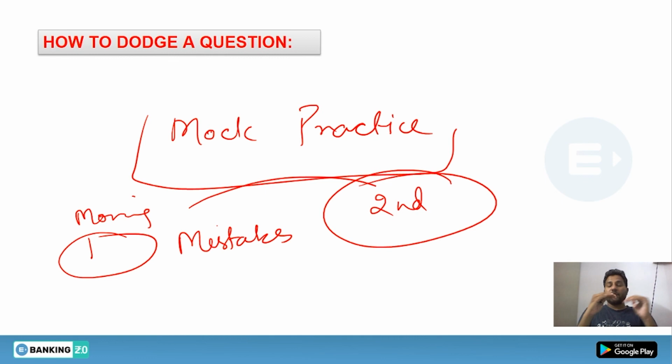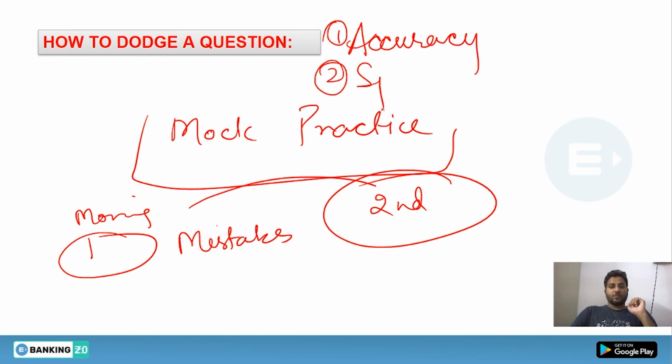If you won't be able to practice in a proper manner, that means you lack speed and you lack accuracy. But you should always remember that accuracy comes first, then speed comes. If you are able to generate accuracy, your speed will automatically increase. So don't forget about anything. All right, so these are my advices.